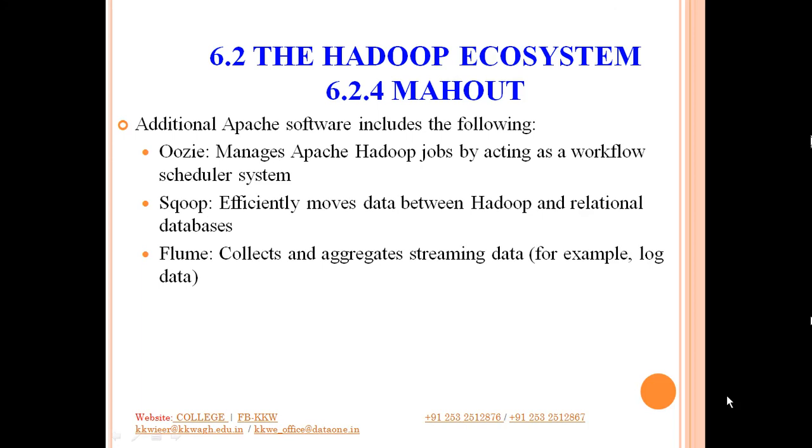And the last component is when you have to collect and aggregate streaming data or the log data for that matter, then you use the third component, which is called Flume. So it includes these particular softwares that you can see on the diagram of Mahout.